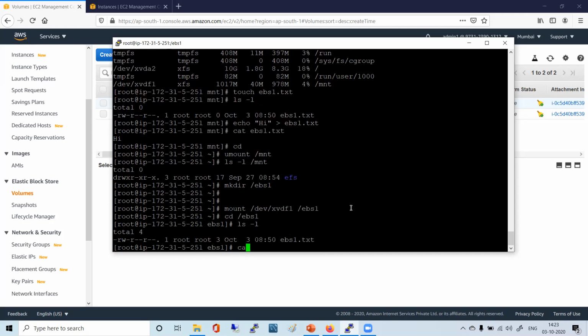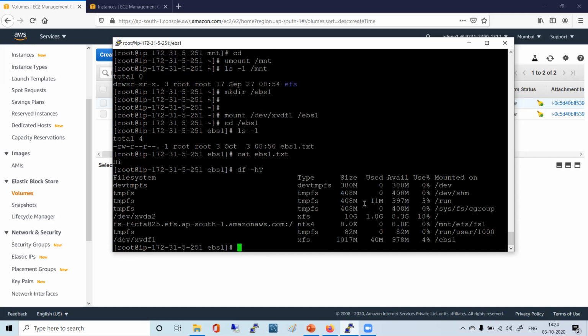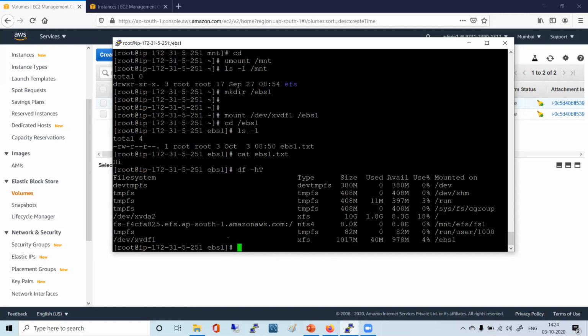So our file is there. Whatever file we had created, that file is still there in that particular disk. Now the only difference is we have mounted it on ebs1. Now if you say df -h, you see this xvdf1 got mounted on ebs1 this time.